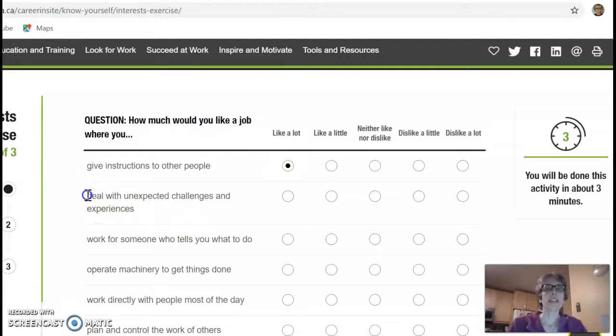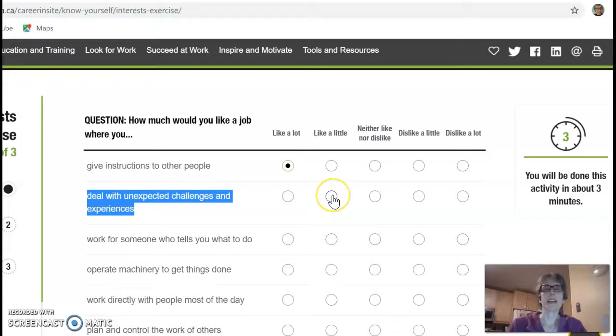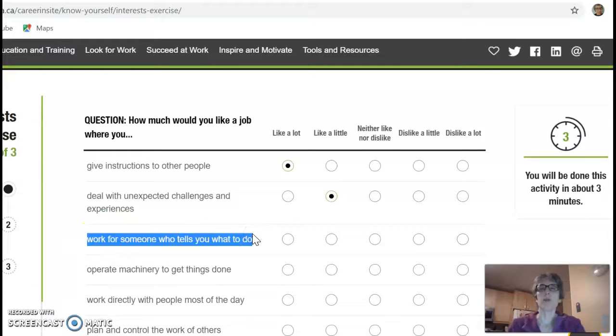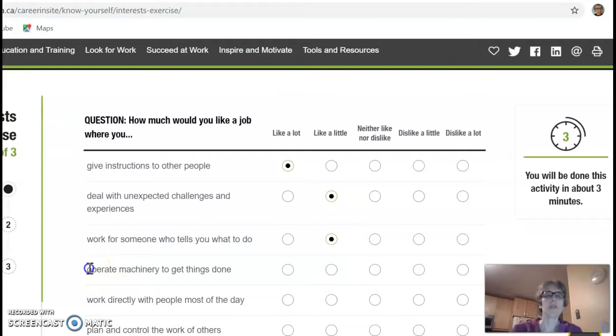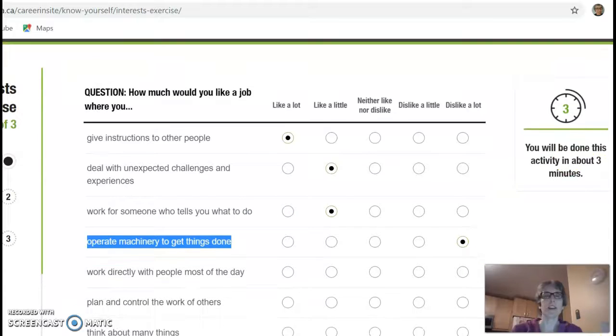How much would you like to deal with unexpected challenges and experiences? I would like it a little. How much would you like to work for someone who tells you what to do? I would like that a little. How would you like to operate machinery to get things done? I don't really like to operate machinery. I just like that a lot.